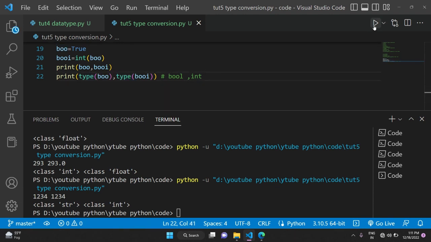When I save it and click the run button, there we go: booi is the value 1, and boo is True, and type of boo is bool, and type of booi is class int.